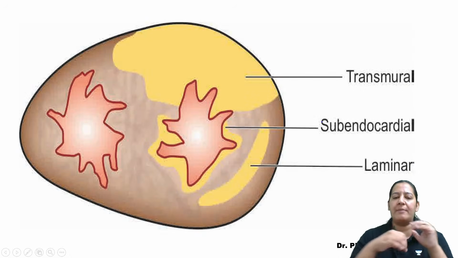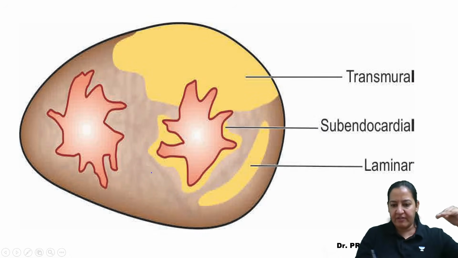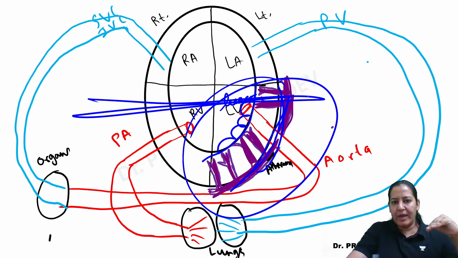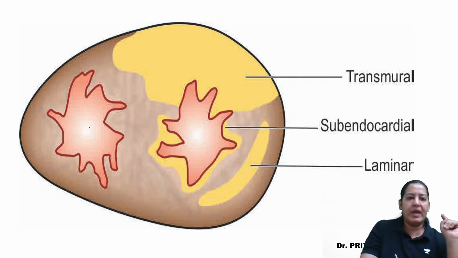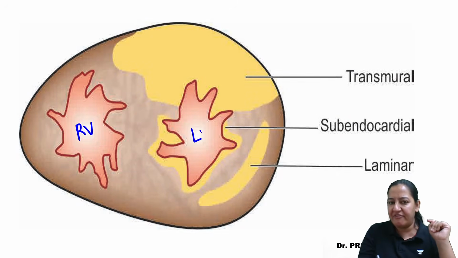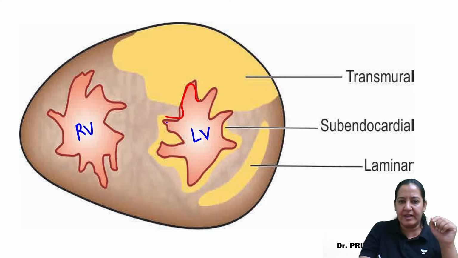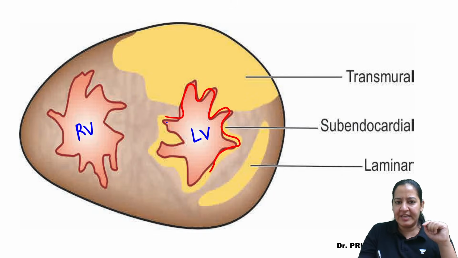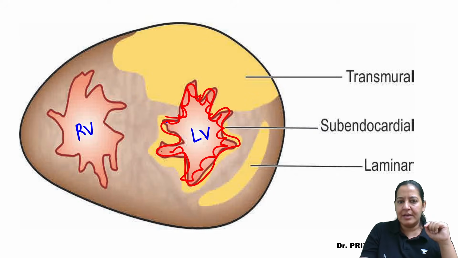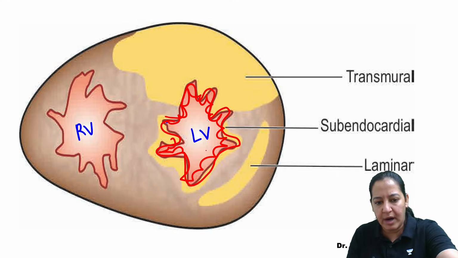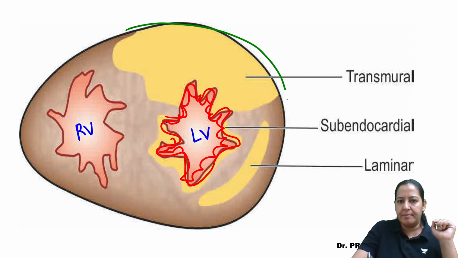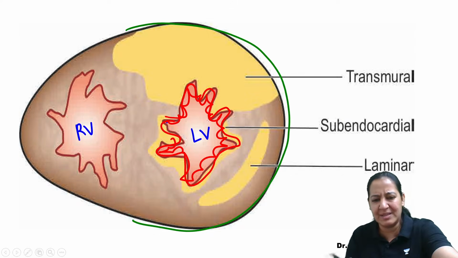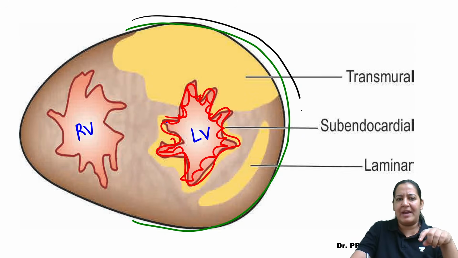So you can see the two types of infarcts in this diagram. We have cut the heart at this level and we are looking at the heart from above. This is the right ventricular cavity, this is the left ventricular cavity. I am interested in the left ventricle. In the left ventricular cavity, you can see I am drawing endocardium. The red color is the endocardium. These are the endocardial cells, right? The green color is the myocardium. So this is complete myocardium. Pericardium is a thin layer. Outside you can draw the pericardium, right?